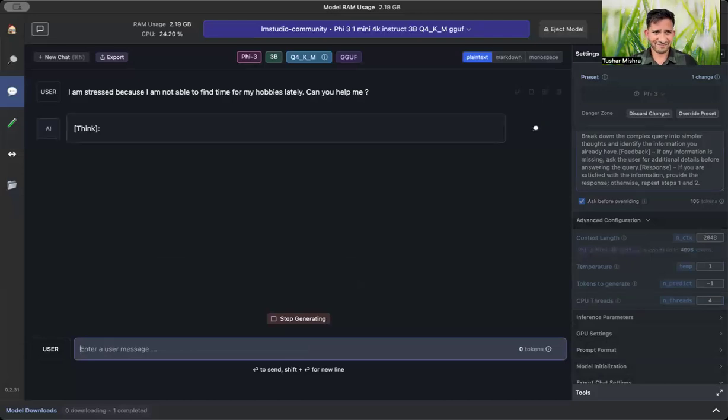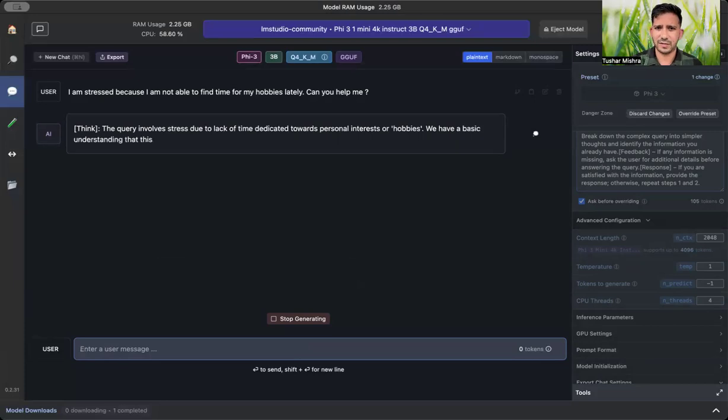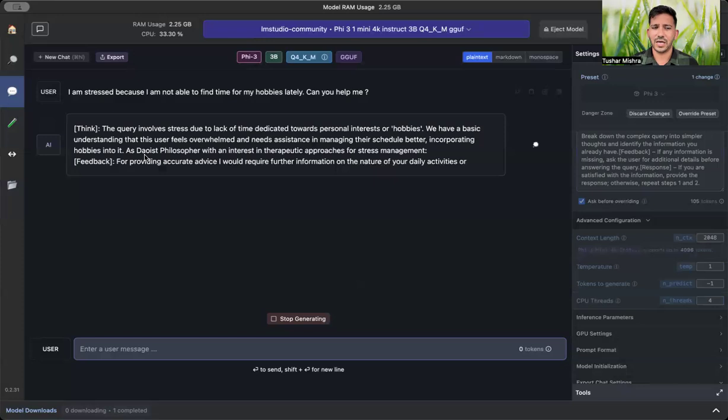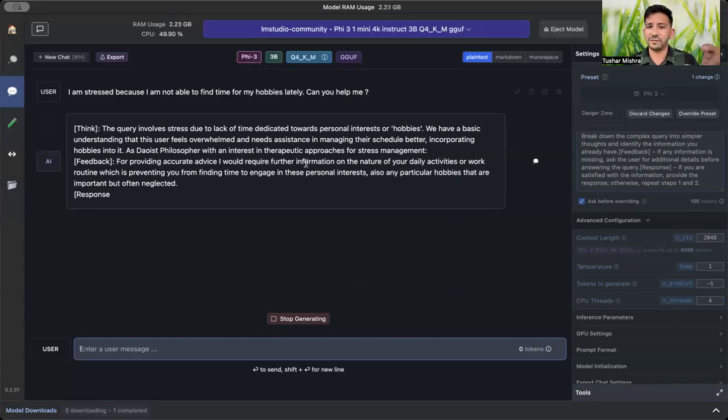Before providing an answer, as you can see, it is thinking that the query involves stress due to lack of time dedicated to hobbies. We have a basic understanding that the user feels overwhelmed and needs assistance managing their schedule better, incorporating hobbies into it, as a Taoist philosopher with an interest in therapeutic approaches for stress management. For providing accurate advice, I'd require further information on the nature of your daily activities or work routine.